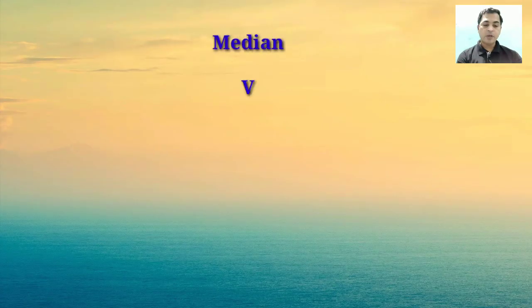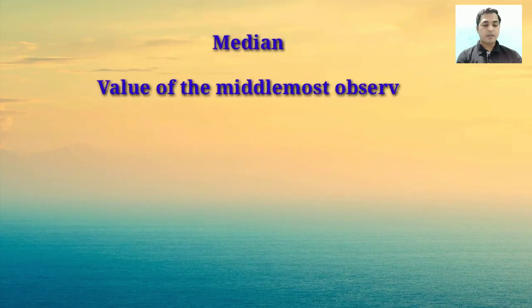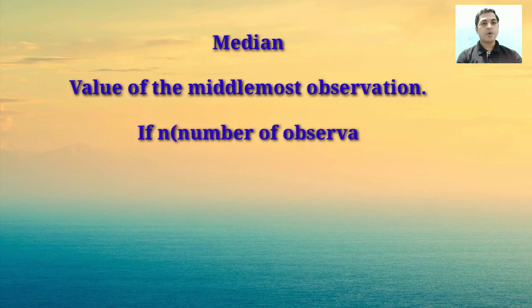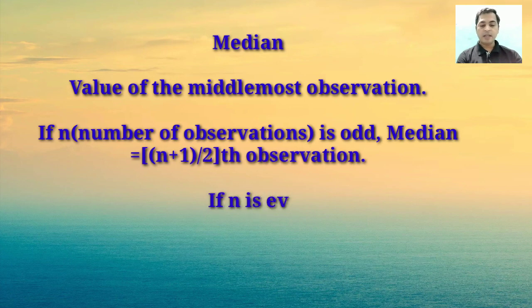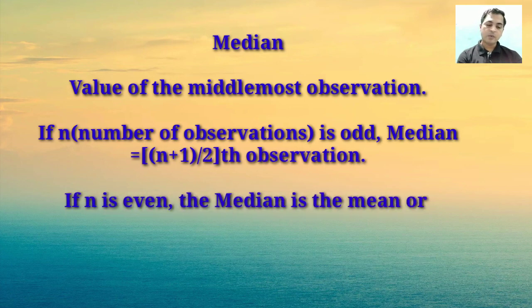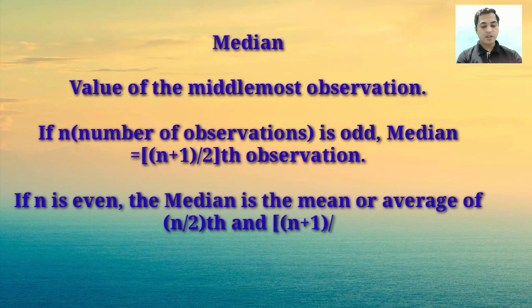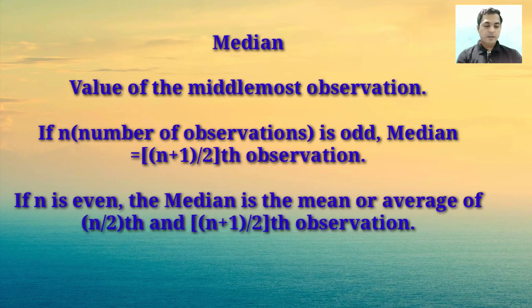Right? Okay, students. Let us discuss the median. It is the value of the middlemost observation. Here is the formula to find the median as per the number of observations. If the number of observations is odd, the median will be the (n plus 1) by 2th observation, and if the number of observations is even, the median will be the n by 2th plus (n by 2 plus 1)th observation, divided by 2. You will have to keep in mind that you must sort the data, meaning you will have to write the data in increasing or decreasing order.